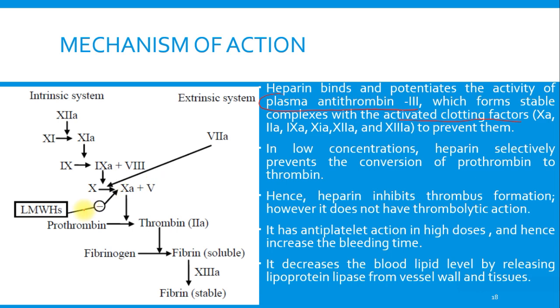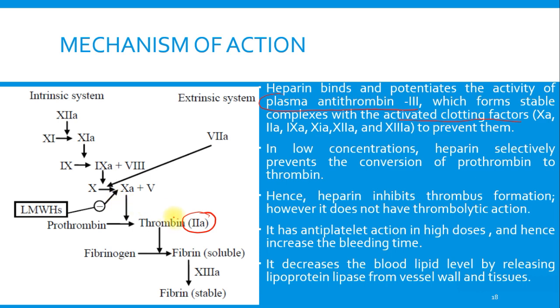Their further action is the conversion of prothrombin to thrombin. If thrombin doesn't get formed, and thrombin is nothing but the activated factor 2.